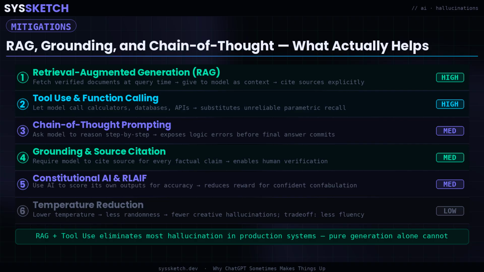What is the field doing about this? Several mitigations are in production and some are highly effective. Retrieval augmented generation (RAG) is the highest impact intervention available today. Rather than relying on parametric memory, a RAG system retrieves relevant documents from a verified external knowledge base at query time, injects those documents into the model's context, and requires the model to ground every factual claim in a retrieved source. This shifts the bottleneck from "does the model know this" to "did the retrieval system return the right document?" A tractable engineering problem with well-understood solutions. Well-implemented RAG reduces hallucination rates dramatically on factual tasks.